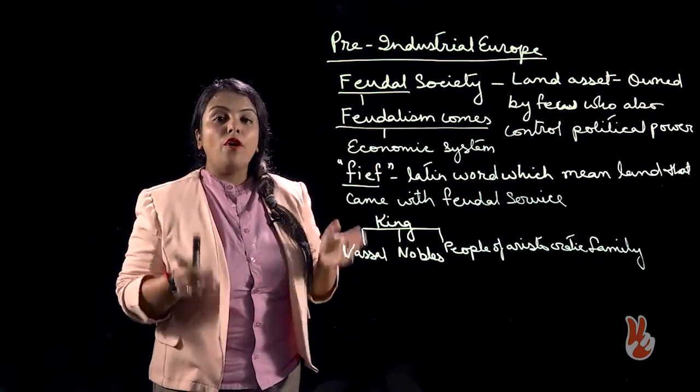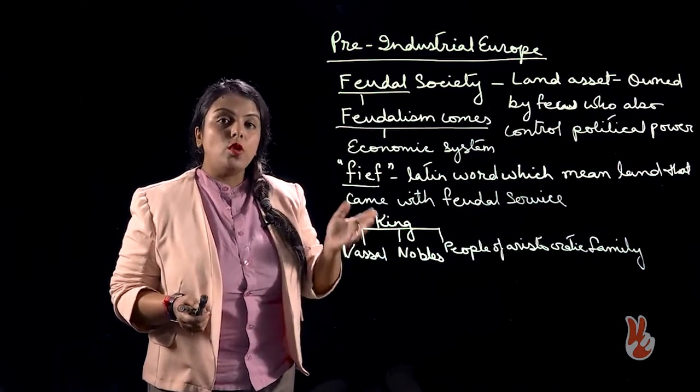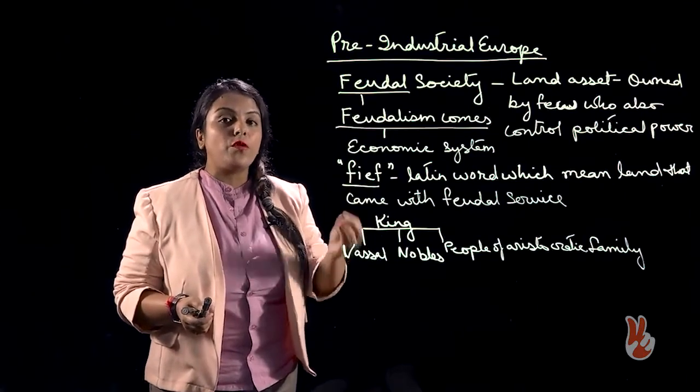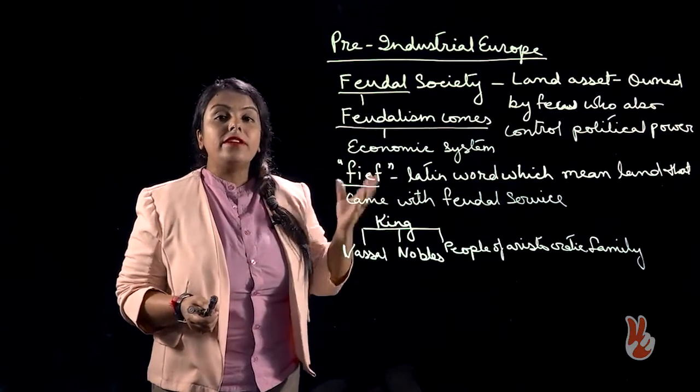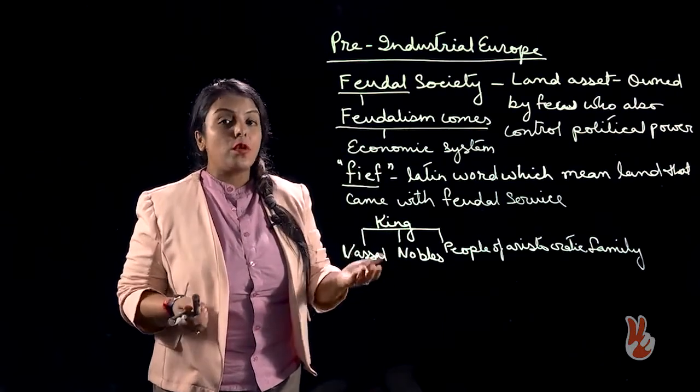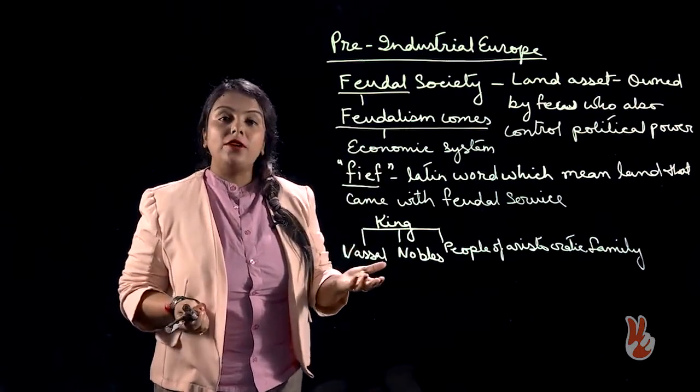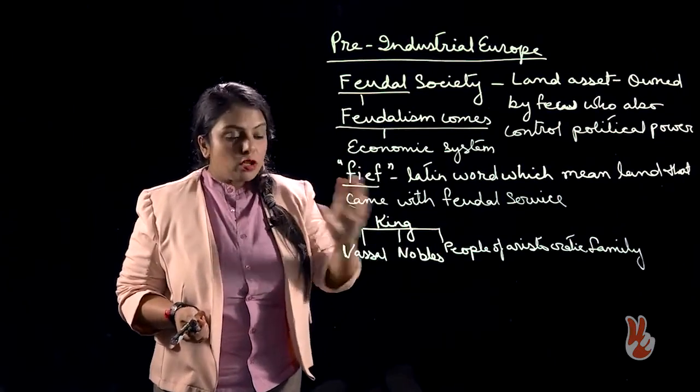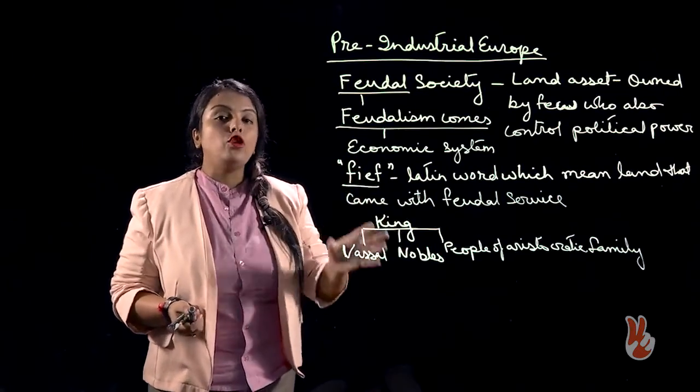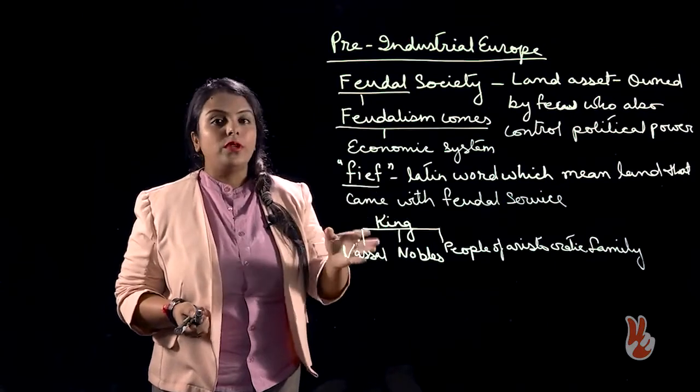In the time of crisis, these nobles and vassals were going to provide army to the king. In the time of crisis, they were also going to provide financial aid to the king. In most of the cases, these nobles had to pay regular tribute to the king.